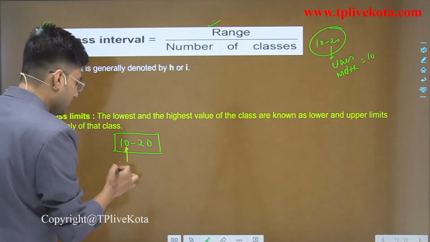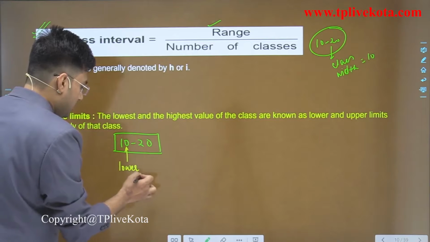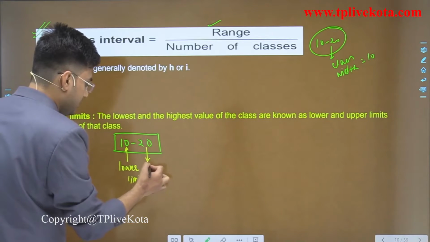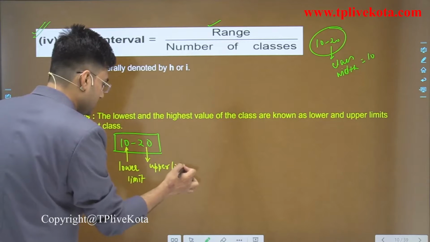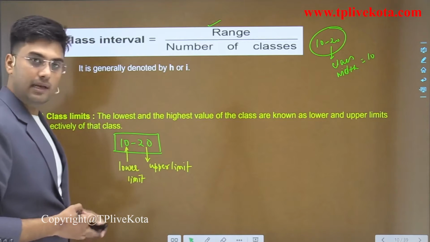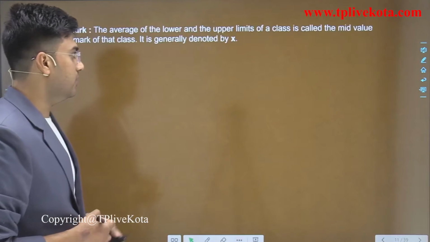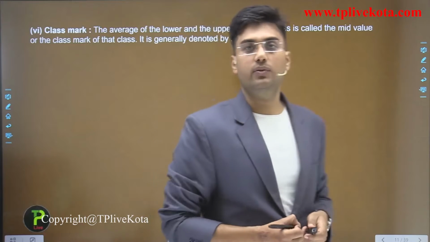This 10 is what? This is lower limit, and this is upper limit. This is upper limit. Clear? So these are the limits of class. Now the next is what? Next is class mark. What is the class mark, students?